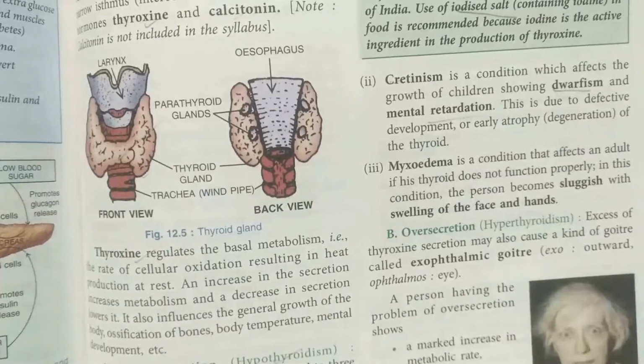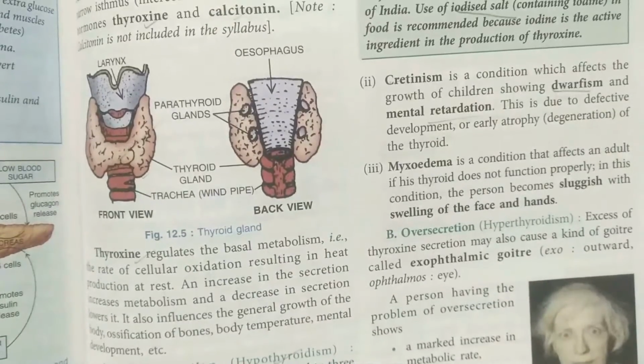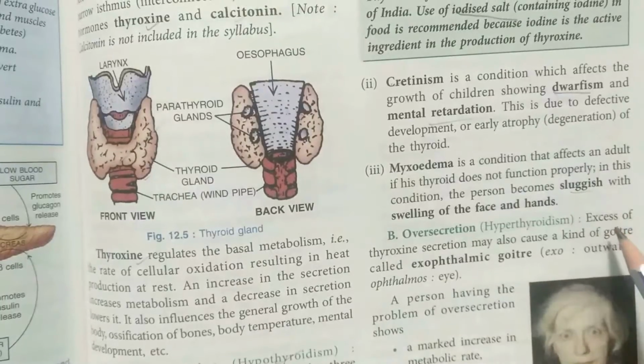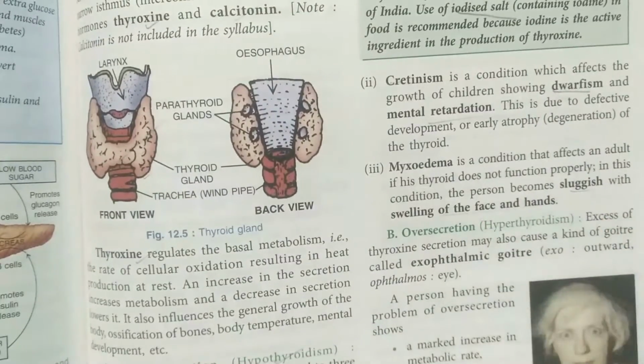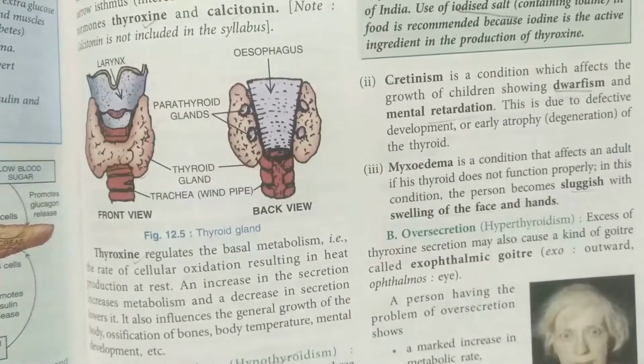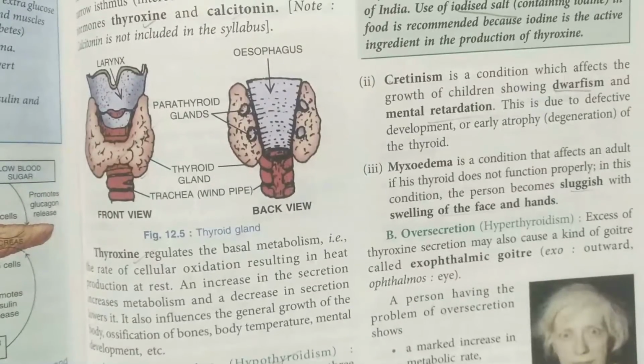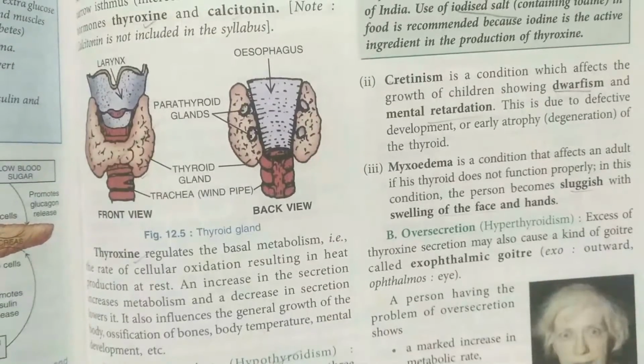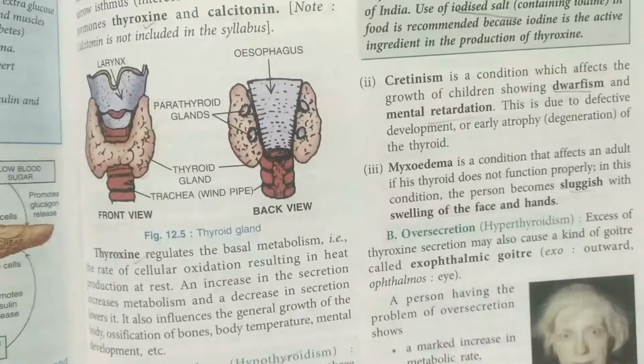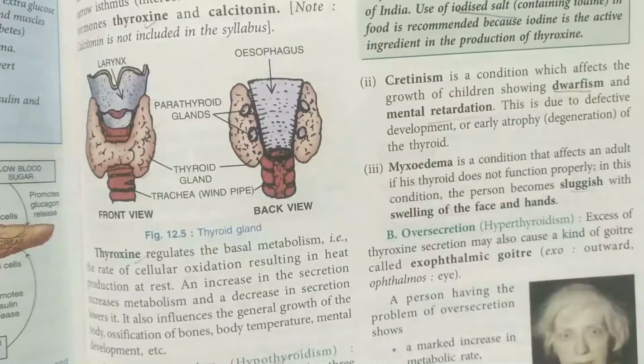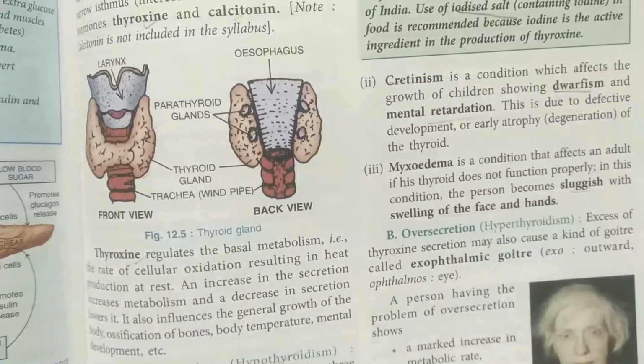is not working properly. That means it is also having some symptoms, and some of the symptoms are sluggishness and swelling in the face and hands. That means a person seems to be sluggish. That means his body is not active, थोड़ा सुस्त जैसा रहता है. Now apart from this, you will also see there is swelling on the face and the hands region.